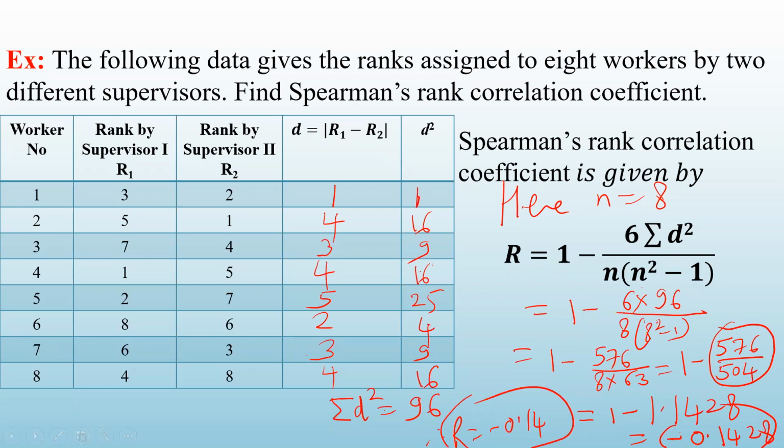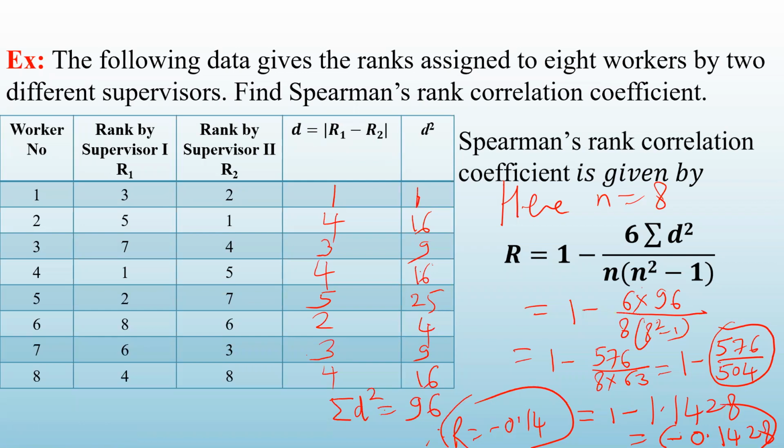Now here the value of capital R is coming negative, which shows that there is a negative correlation between the rankings given by the two judges. Okay, that means they are not completely agreeing with each other, but it's not a perfect negative correlation. It is negative, but not very close to -1. The answer for the rank correlation coefficient here comes out to be minus 0.14. I hope you have understood this.